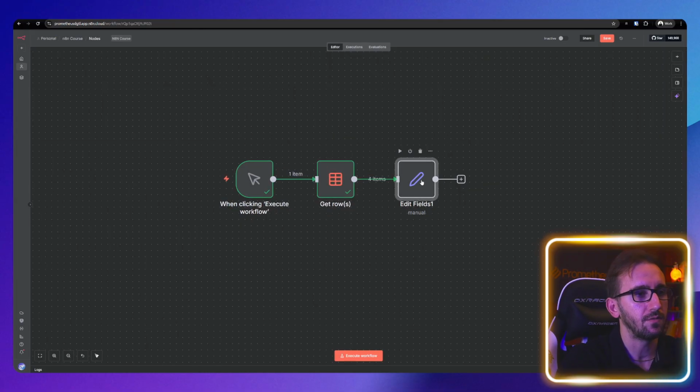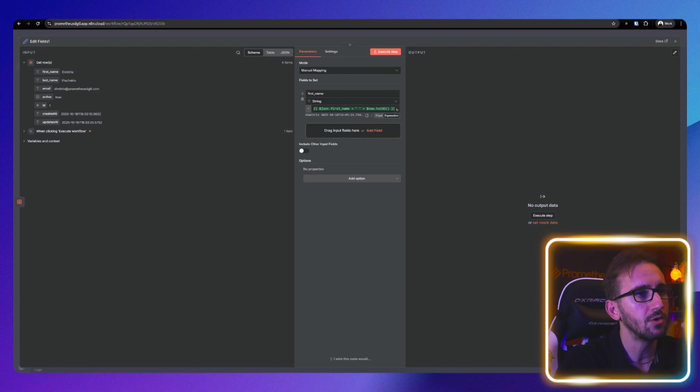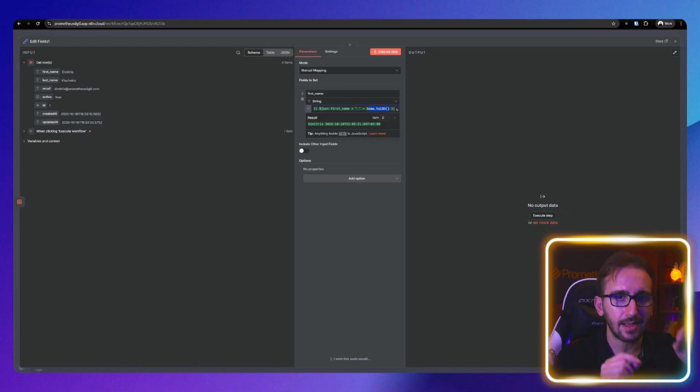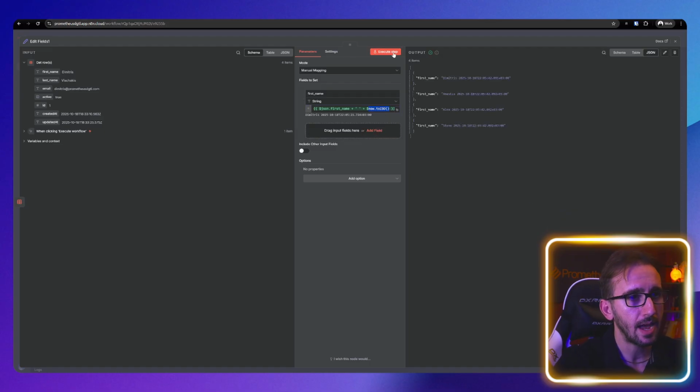One thing I wanted to show you is the following. In this next node, I'm going to take the first name, and I'm going to show you a little bit later how this node works, but now focus on what I'm saying. I'm going to take this name, and I'm going to add the current exact specific time down to the millisecond. And what happens after I do that? As you can see, it indeed produces the date and time for every single record. But if you notice, it's not the exact same for everything. The first one is 0.91 milliseconds, and the second one is 92, 92, 92. Everything else is just the same, but they have a small variance.